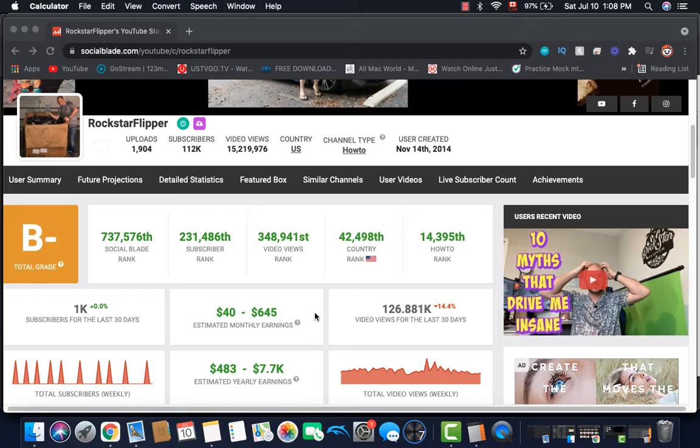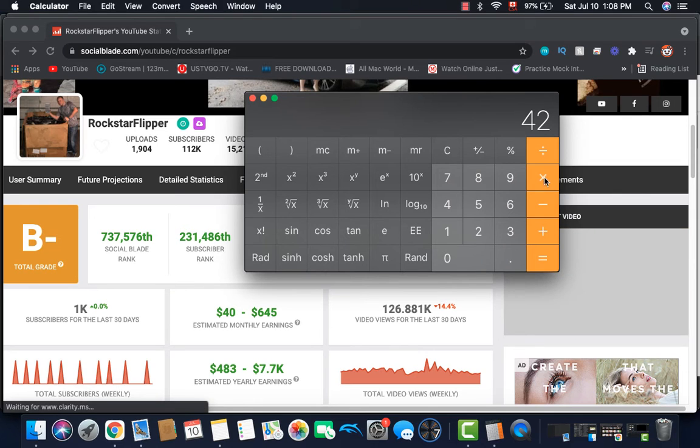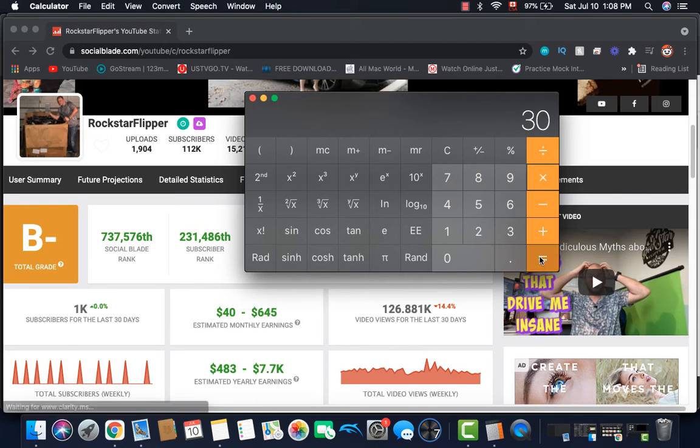Now let's calculate daily income. So daily income is the daily views, which is 4,200, multiplied by a $10 CPM, which is 0.01, and we get $42. So monthly income is $42 multiplied by 30, and we get $1,260.